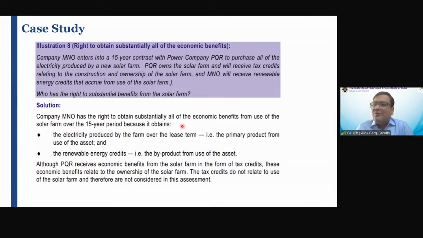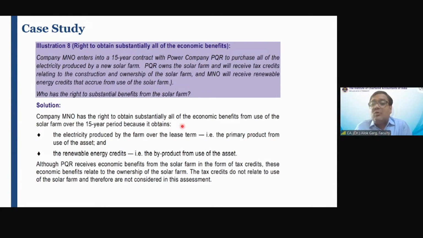So don't you think, if you see from the lens of a chartered accountant, if you see this transaction, this contract, it is just like a captive unit. What does captive unit mean? It means it is like this company M&O is using the facility of PQR for producing the electricity which is used by M&O itself, right? It is like that, isn't it?